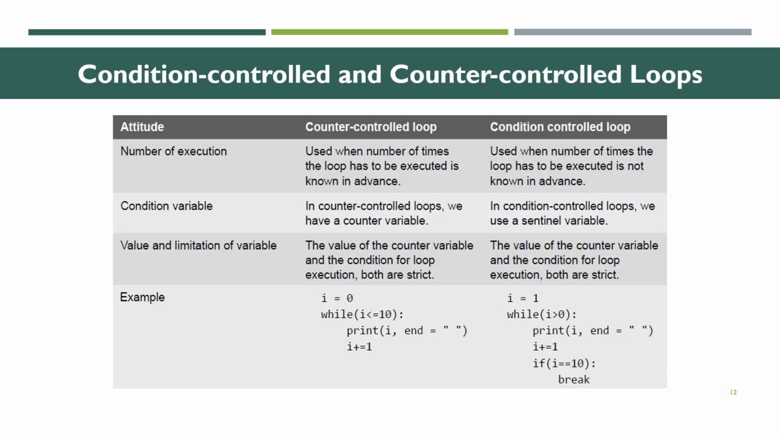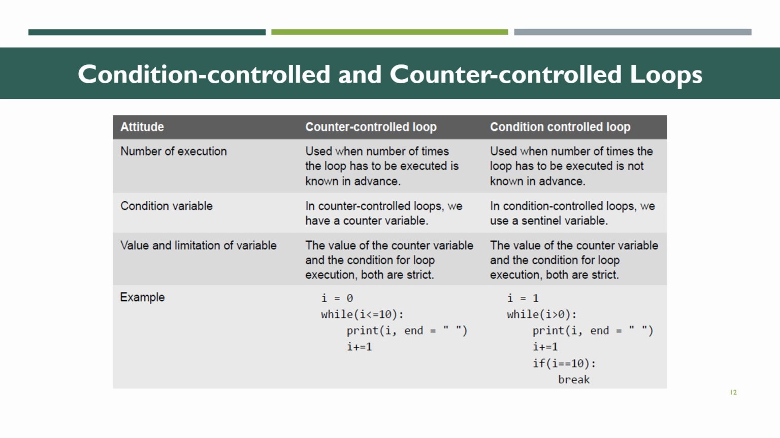Next we are going to see about condition controlled and counter controlled loops. Here we are going to see the main differences between counter controlled loops and condition controlled loops. First we have three different attributes: number of executions, condition variable, and value and limitation of variables.